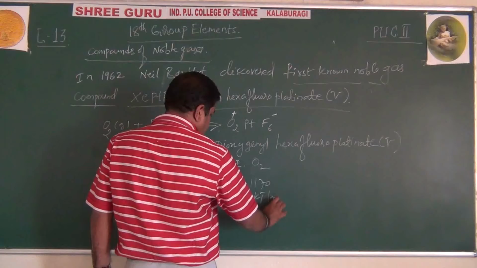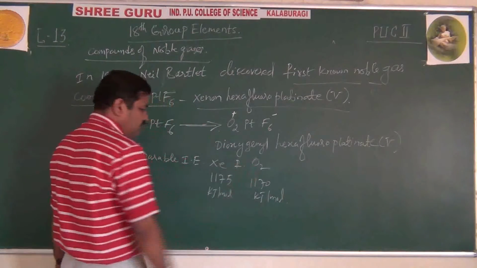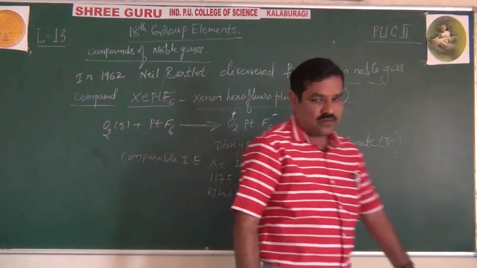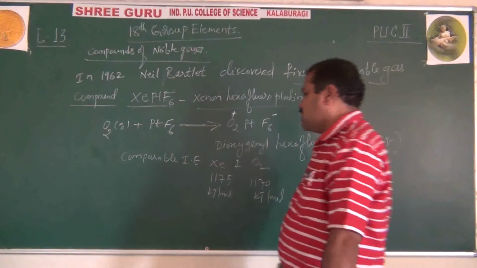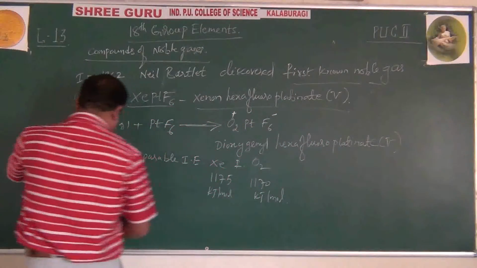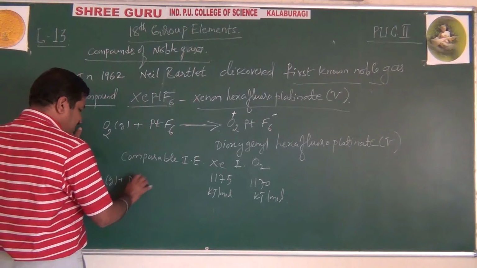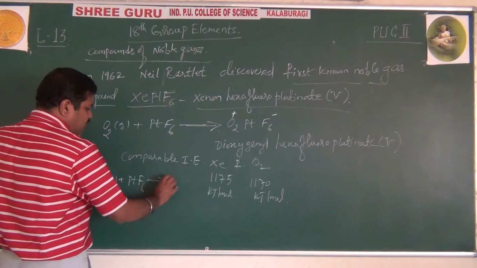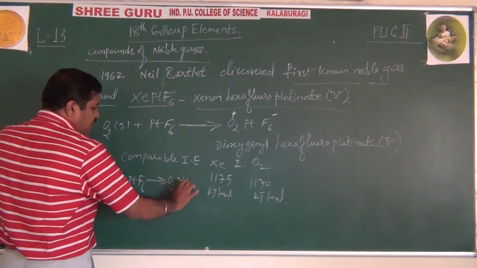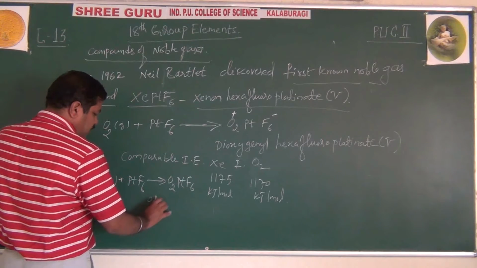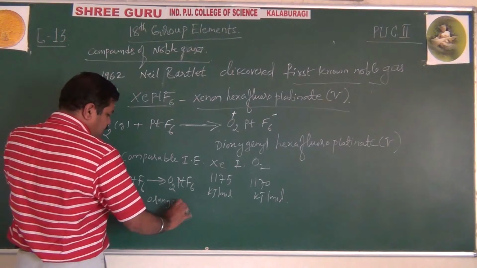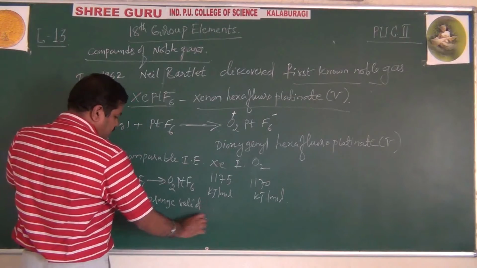Kilojoules per mole. When they compare the energies, they are very much comparable, very much nearer. He tried, instead of oxygen, why not try with xenon? Therefore, he mixed xenon with platinum hexafluoride and was successful in getting O2PtF6, an orange solid, and this was a yellow solid.